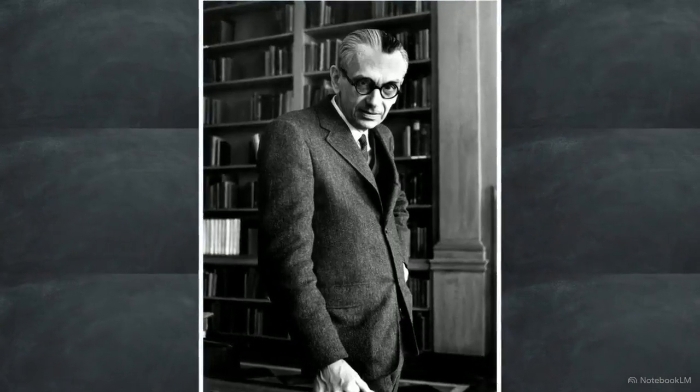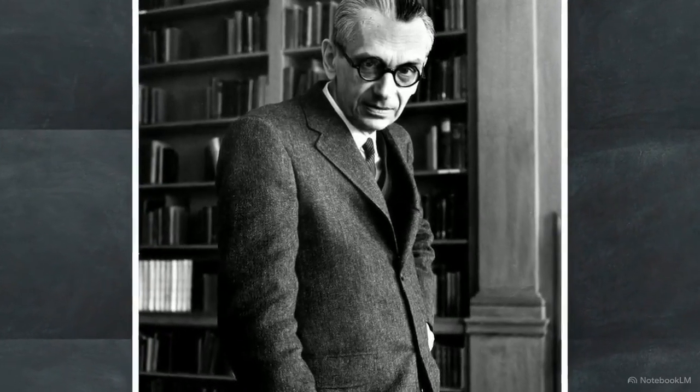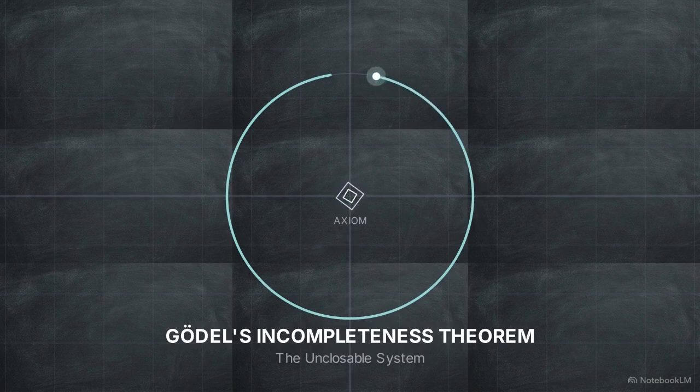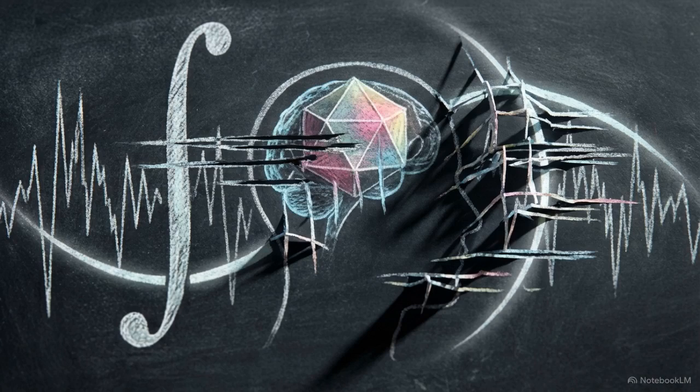In 1931, logician Kurt Gödel demonstrated that this discontinuity is a mathematical law of complex systems. Gödel's incompleteness theorem states that any sufficiently complex logical system contains true statements that cannot be proven within its own rules. The system cannot close on itself perfectly. Translated into physical geometry, this means the universe contains inevitable singularities and structural gaps where the standard rules of a system break down. When a system hits one of these unresolvable mathematical glitches, it should crash.